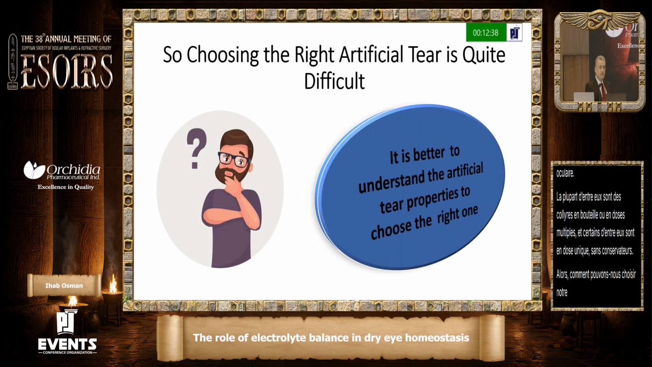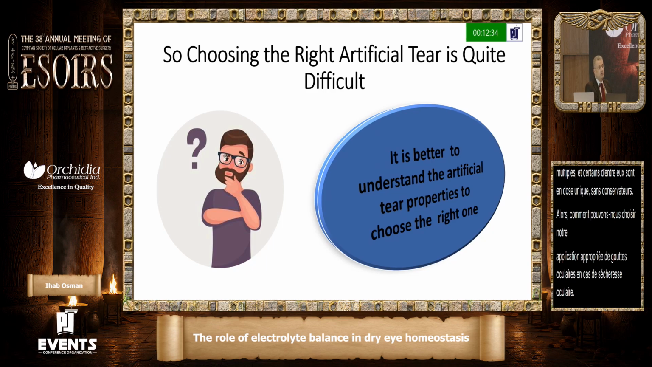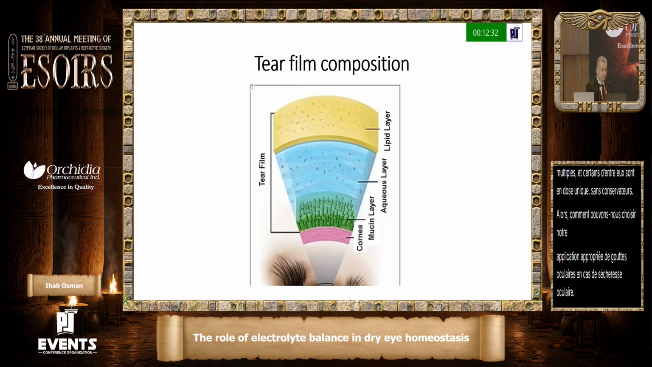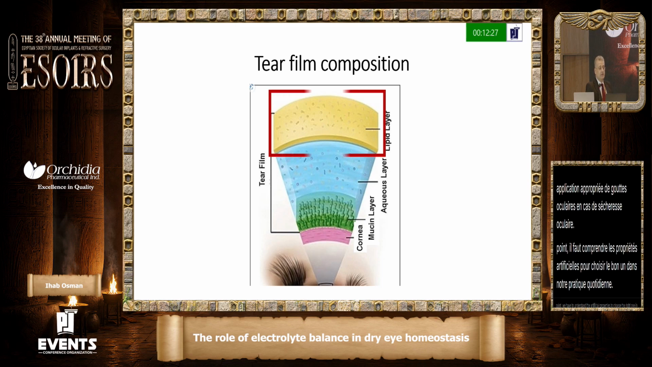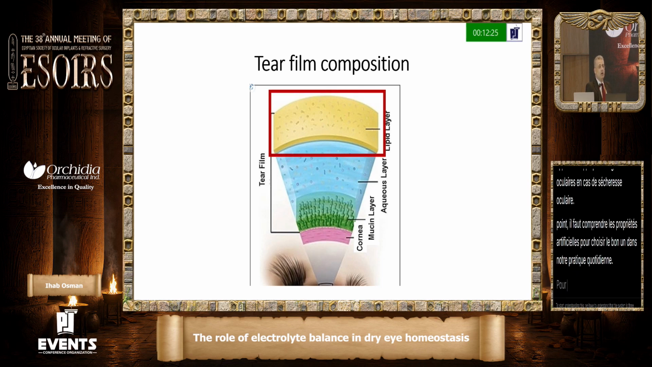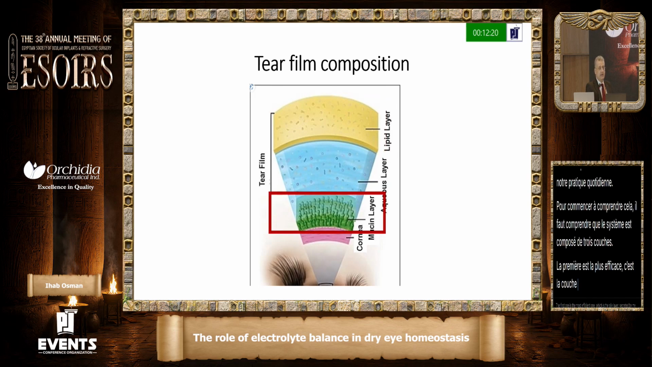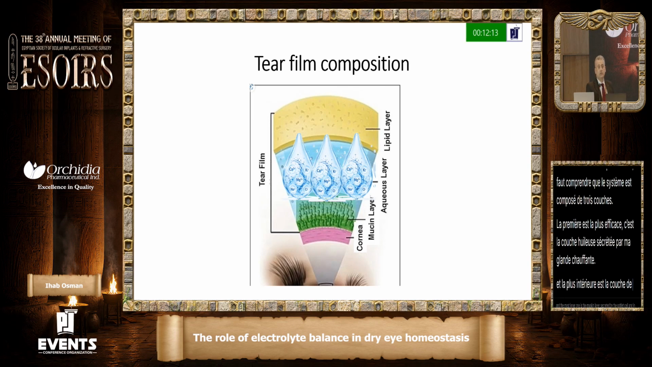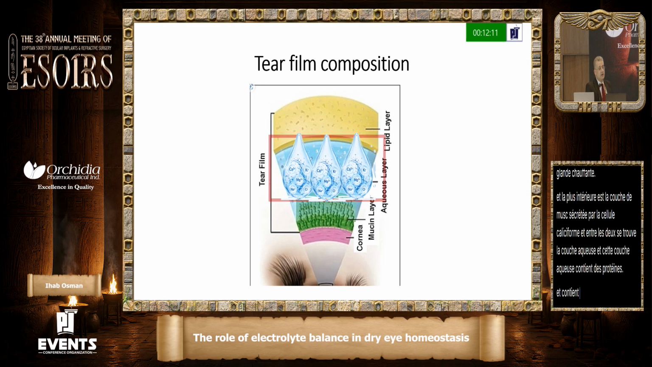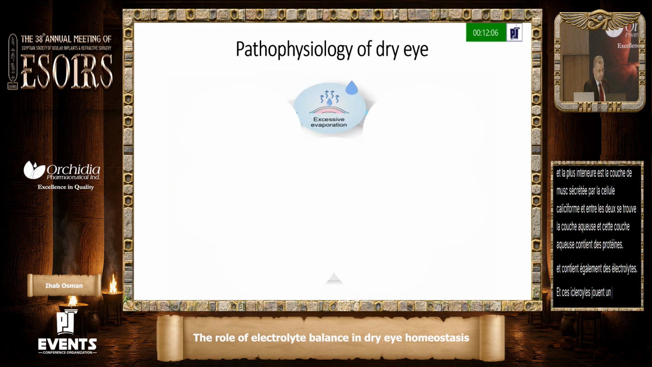To get to this point, we have to understand the artificial tear properties to choose the right one in our daily practice. To start understanding this, we have to understand that the tear film is 3 layers. The first one is the most superficial one, which is the oily layer secreted by meibomian glands. And the most inner one is the mucin layer secreted by the goblet cells. And in between is the aqueous layer. And this aqueous layer has proteins and also electrolytes. And these electrolytes play a vital role in the homeostasis of the eye or the tear film.